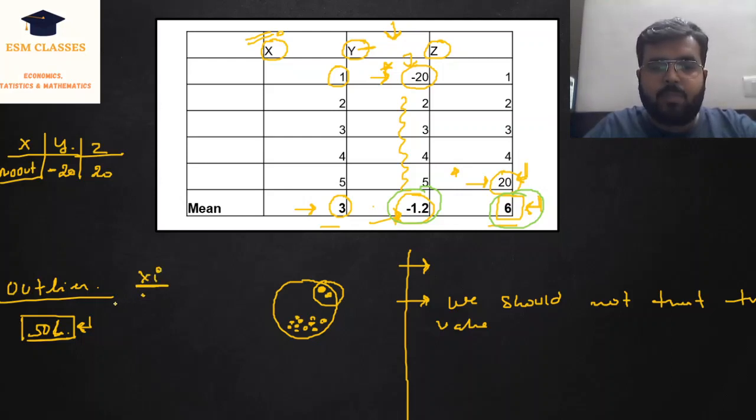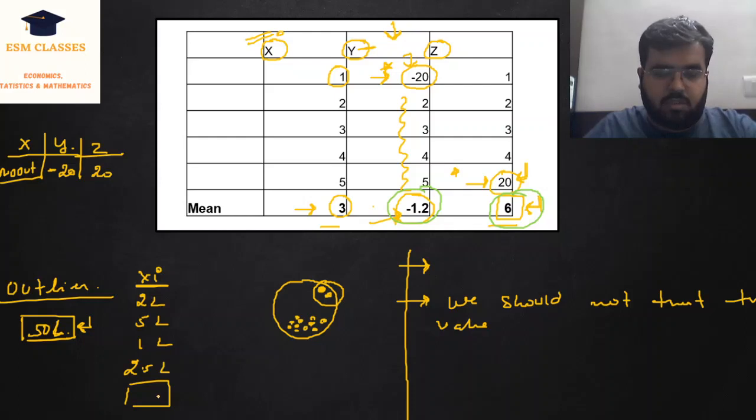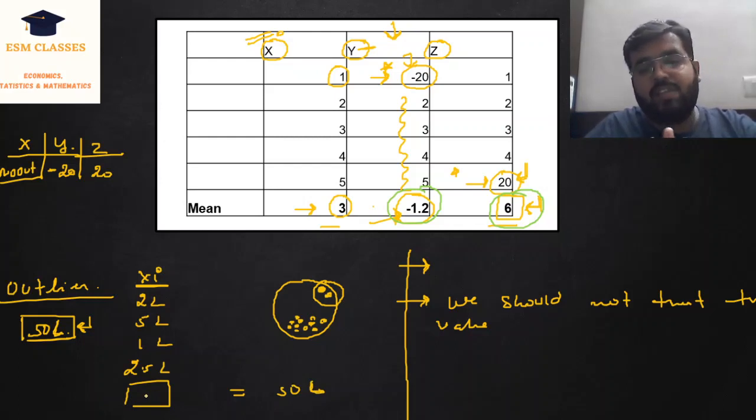Student A, the package is 2 lakhs. Student B, the package is 5 lakhs. Student C, the package is 1 lakh. Student D, the package is 2.5 lakhs, and let's say student E, the package is such that their mean equals 50 lakhs. Obviously, student E's package is very, very high, right?